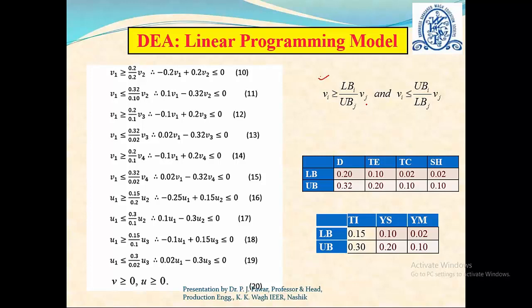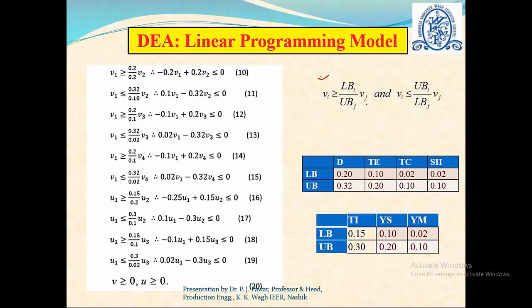Again, I can use the first equation. This first equation can now be written as V1 should be greater than or equal to the lower bound of 1, that is 0.2, divided by the upper bound of 3 here, because j is equal to 3, that is 0.1. So the third equation is V1 should be greater than or equal to 0.2 upon 0.1 into V3. This can be written as minus 0.1 V1 plus 0.2 V2 should be less than or equal to 0. Similarly, the next equation will satisfy the condition that Vi should be less than or equal to UBi upon LBj into Vj.